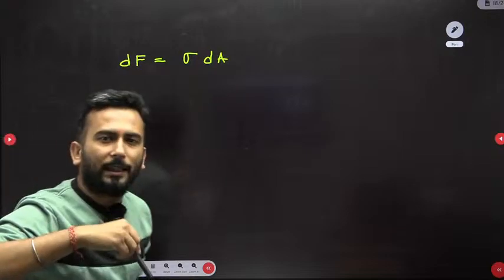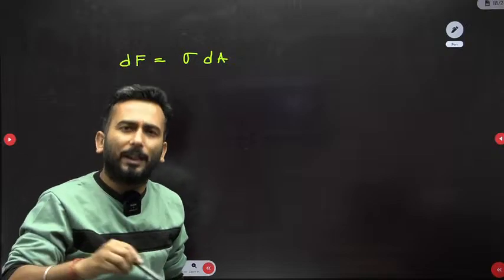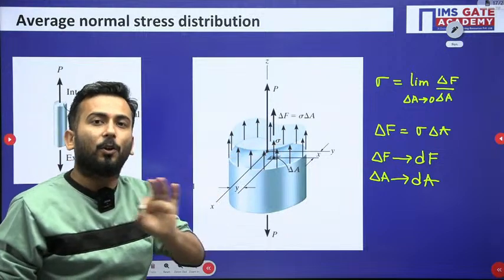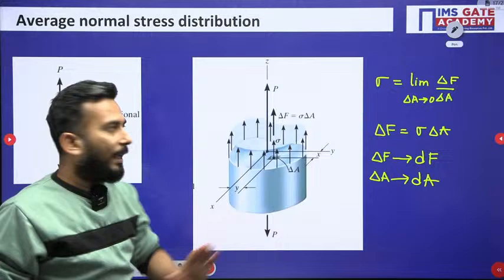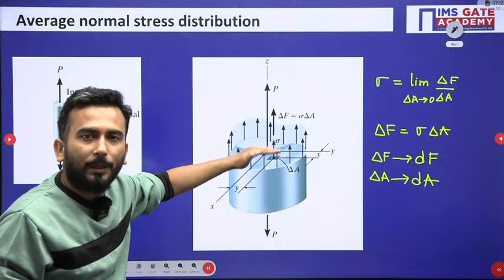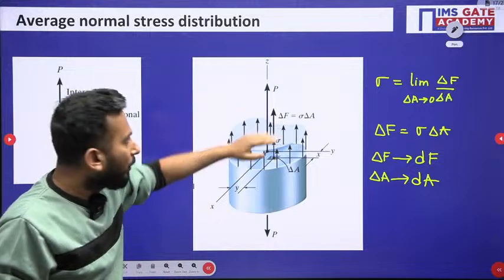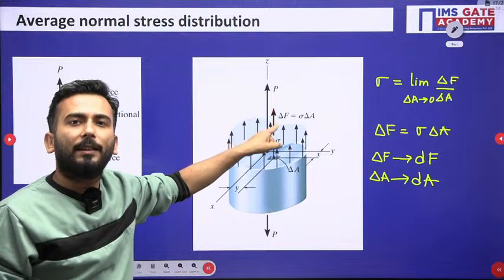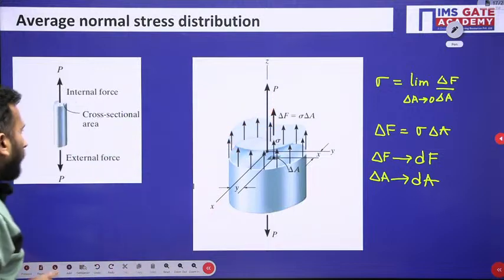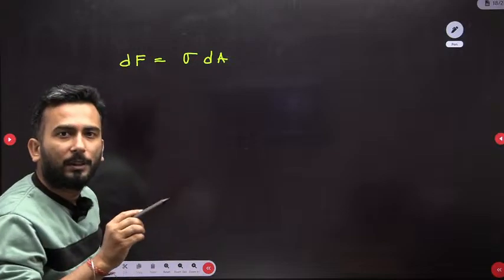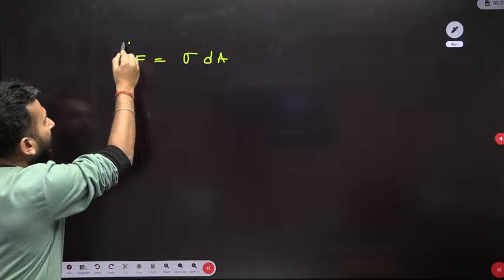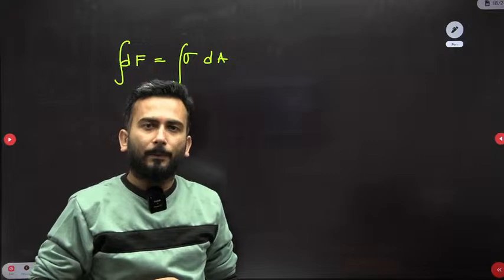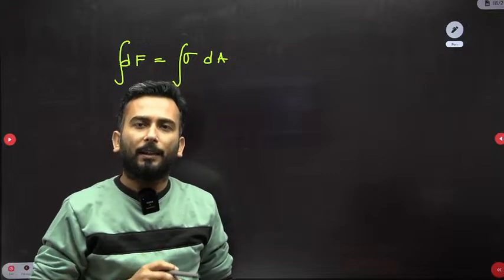And if I have to get the net internal force, the total internal force, see, we are talking about internal forces, not external. Please, in this figure, when I am studying about stress, can you see external force? No. Here it is the P, and P is the net internal force. So if I have to get the total internal force, dF is there, so I can very easily integrate, because the body I have assumed to be continuous.